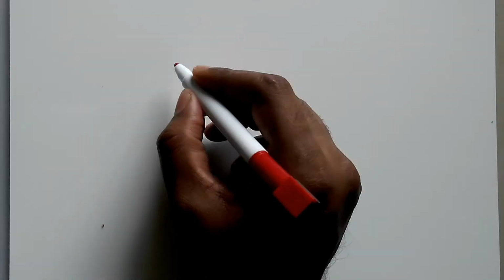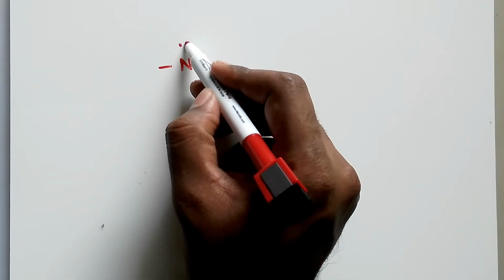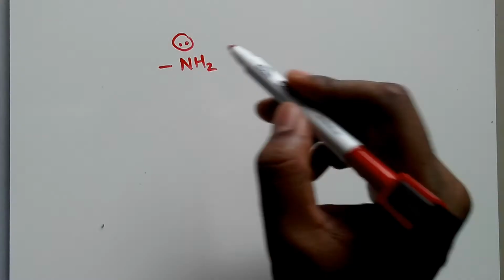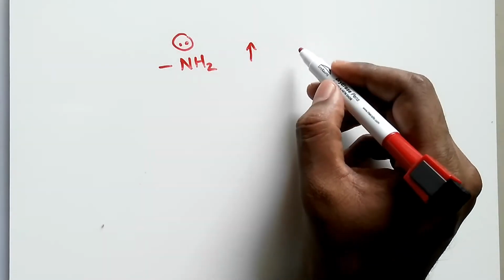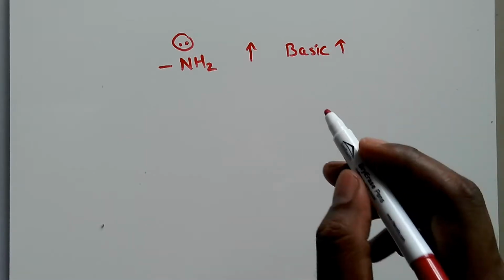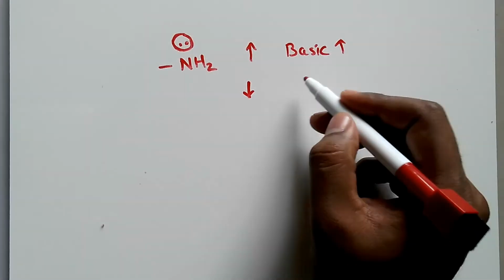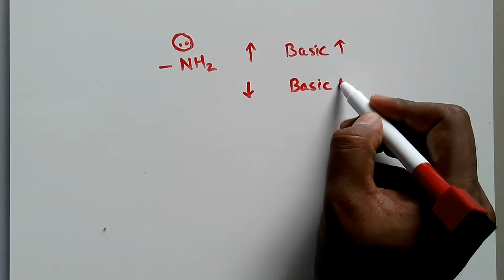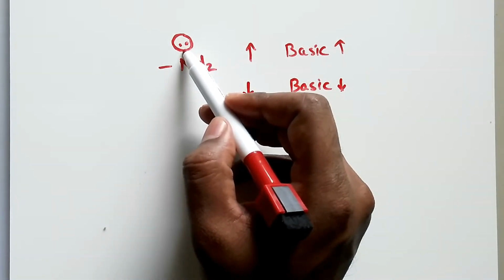In this video, we will discuss the basicity of aromatic amines. When you consider the NH2 group, there is a lone pair of electrons over here. If you increase the electron density over here, the basic character will increase. If you decrease the lone pair density here, the basic character will also decrease. So everything depends on the density of the lone pair over here.